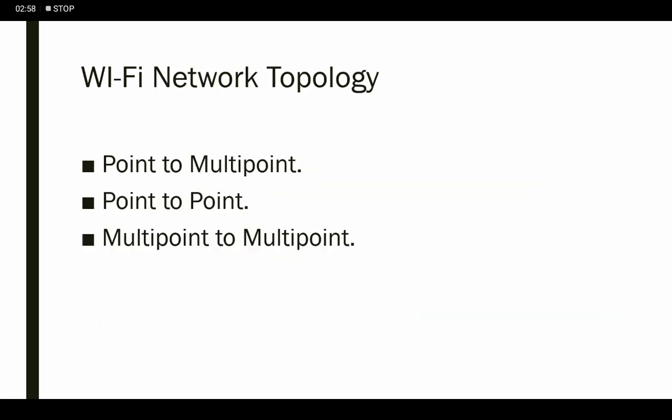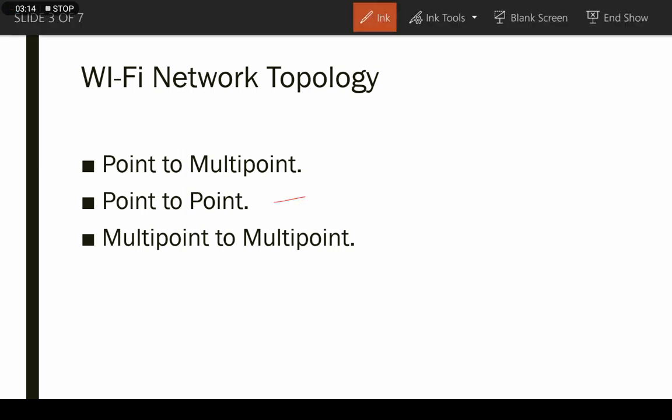So these are some network topologies of Wi-Fi. Point to multi-point. It means we can connect a Wi-Fi to multiple devices. Second one is point to point. It means if we connect only one device with a Wi-Fi, this is point to point. And multi-point to multi-point. It means in multi-point to multi-point we can connect several devices with many devices.